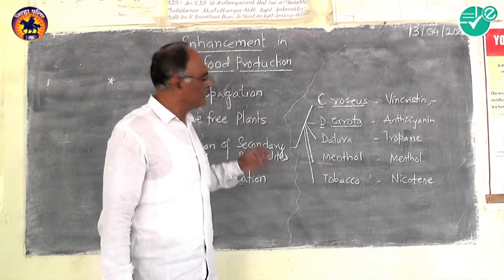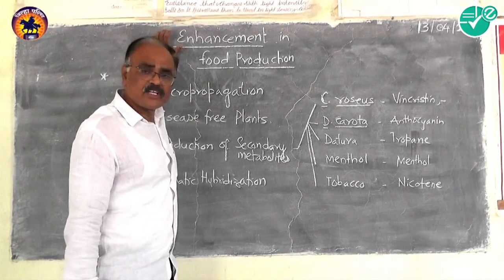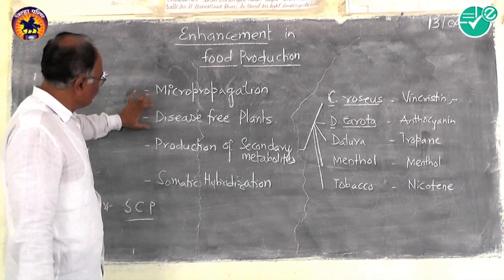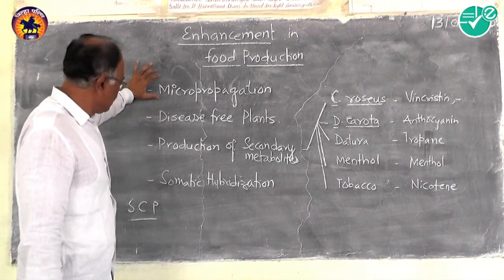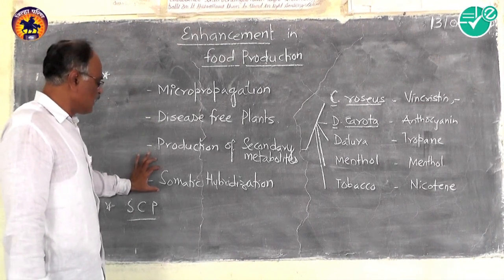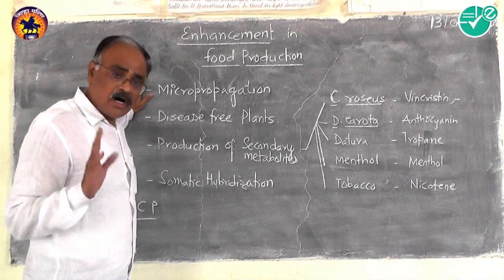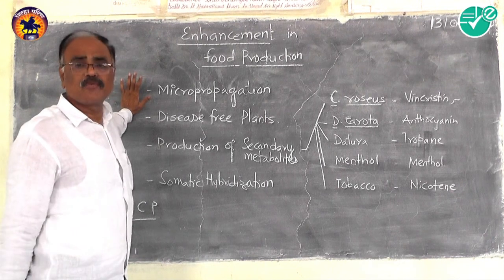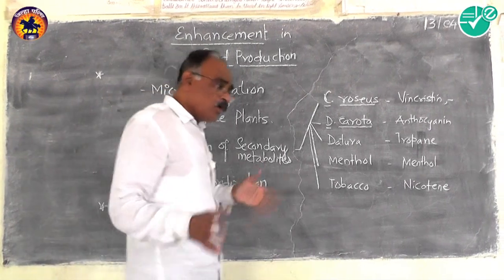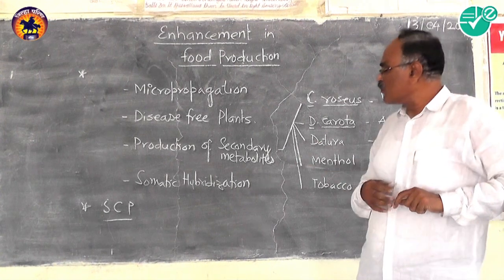Dr. Kulkarni. Now, this is the third period of enhancement in food production. Here, I have mentioned on the board some heads: micropropagation, disease-free plants, and the production of secondary metabolites, as well as somatic hybridization. These four are the applications of what we are calling tissue culture. Of these four, micropropagation is the first one.